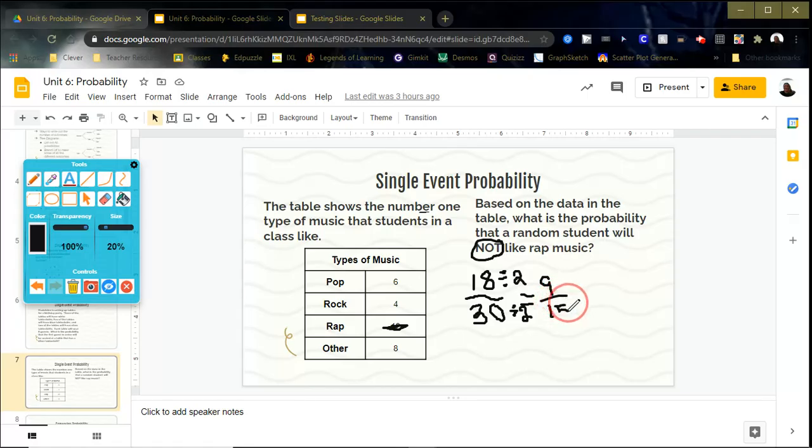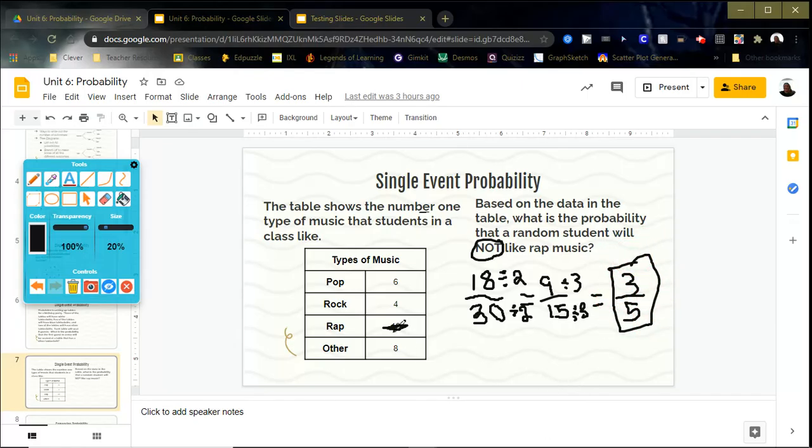Okay, and you may say, okay, I'm done. But if you look at these a little closer, these are both divisible by 3. Okay, divisible by 3. Okay, so 9 divided by 3 is 3, and 15 divided by 3 is 5. And now I can't reduce these because 3 and 5 can't be divided by the same numbers. Okay, so my answer would be 3 out of 5.